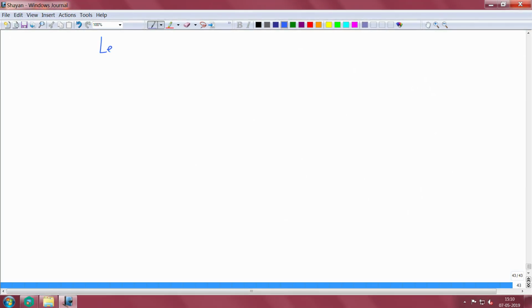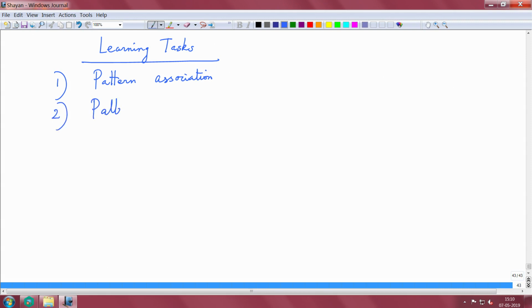Now, let us see what learning tasks can be. This is akin to what we see in biological systems within our brain, right. One of them is pattern association. Next is pattern recognition.